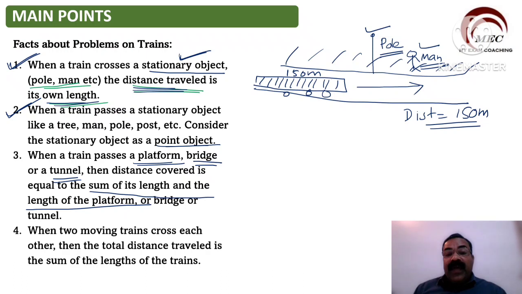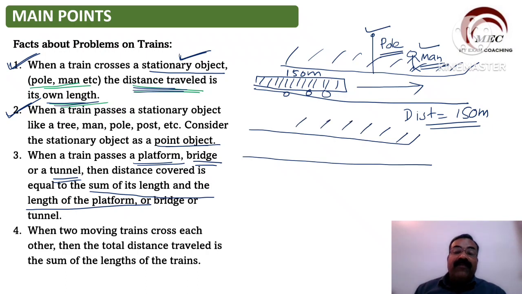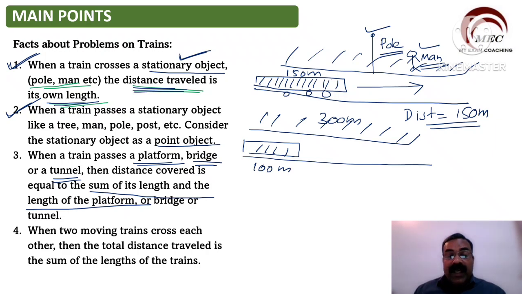Now, when this train is moving, and here we have a platform, and suppose this platform is 300 meter long and this train is passing which is 100 meter long. In this case, distance is equal to 400. 300 plus 100 which is equal to 400.